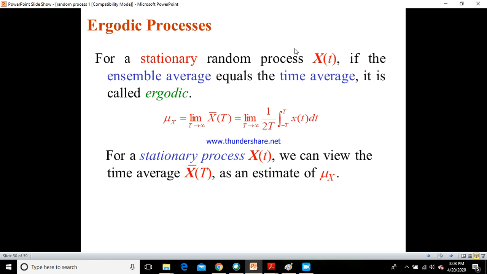The stationary random process x of t is said to be an ergodic process if the mean value mu x is equal to the limit of x dash of t where t tends to infinity, and that x dash of t is nothing but the integration of x of t from minus t to t multiplied by 1 over 2t, with t tending towards infinity. So for a stationary process x of t, we can view the time average x dash of t as an estimate of the mean, and this is what the definition of the ergodic process is all about.